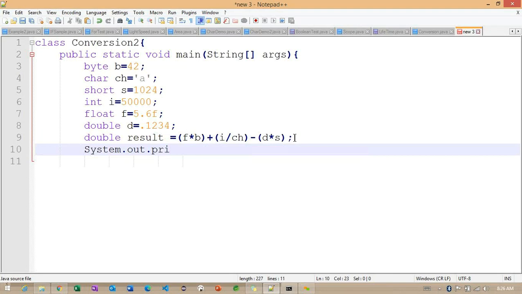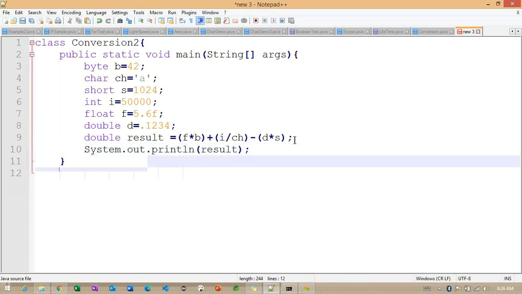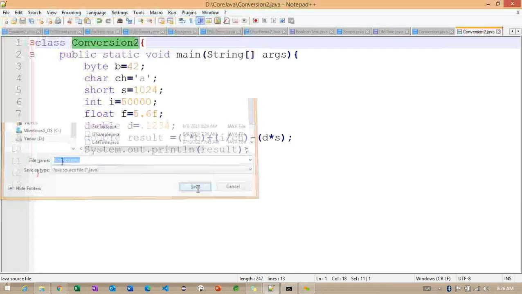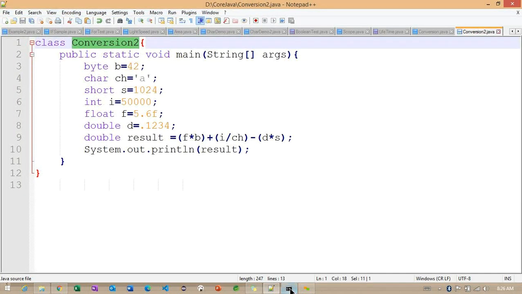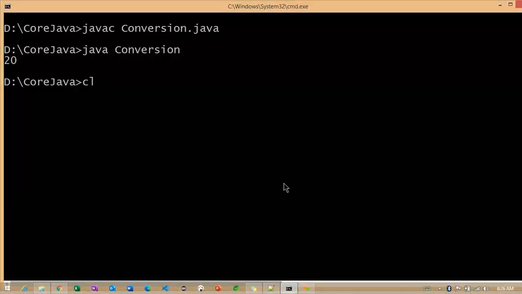System.out.println result here. So this particular conversion is important, because we are trying to check with multiple expressions here.